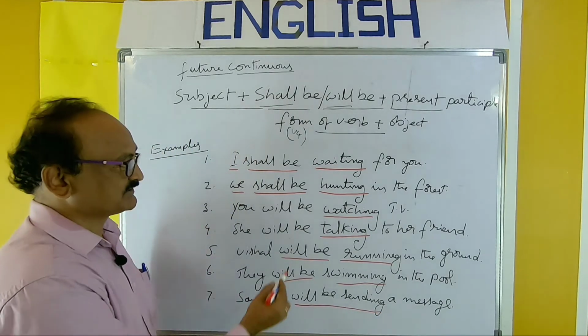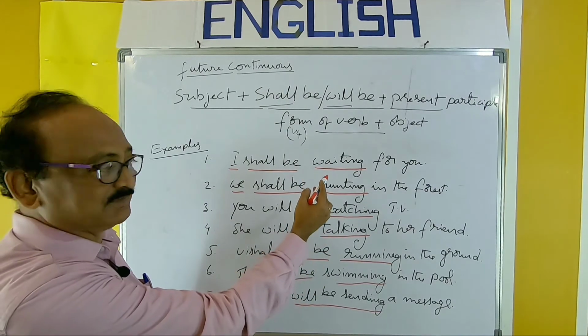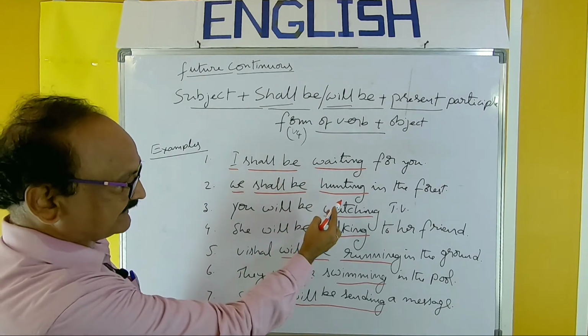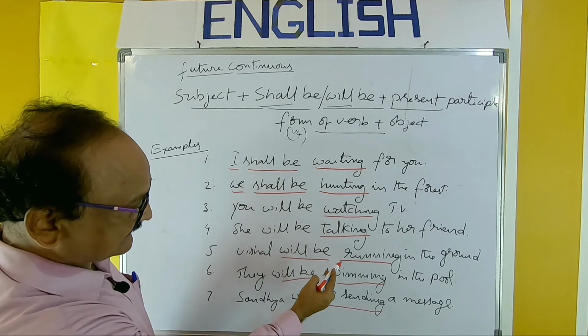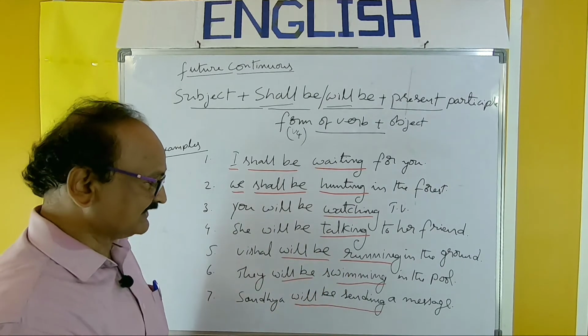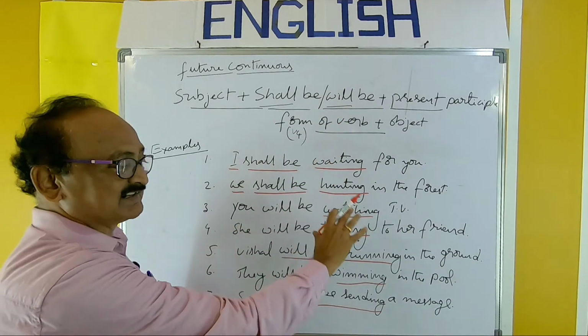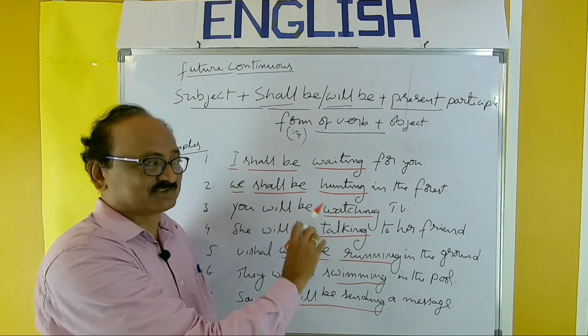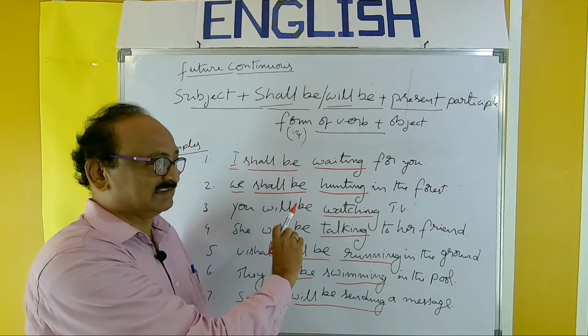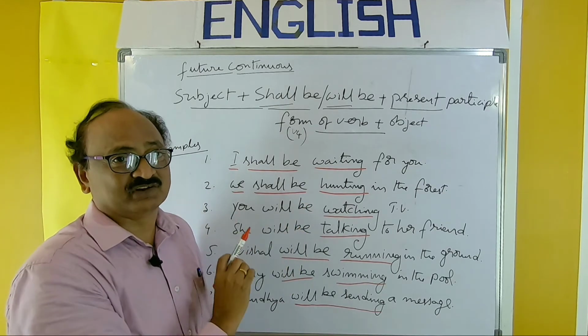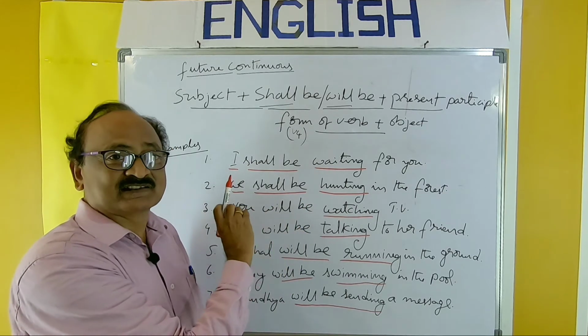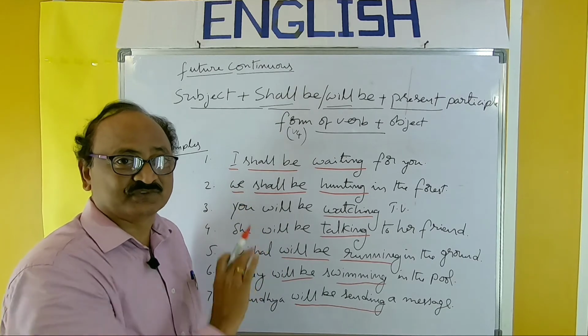So like this. In all these sentences, observe the verb, present participle: waiting, hunting, watching, talking, running, swimming, sending. And shall be or will be. So this is the structure and these are the general examples. So practice it thoroughly. Next we will take up the other two formats, that is interrogative form and negative form.